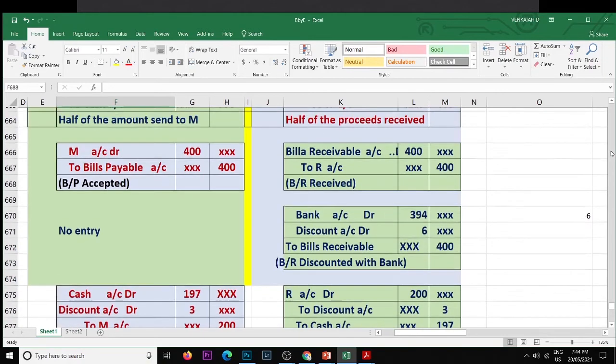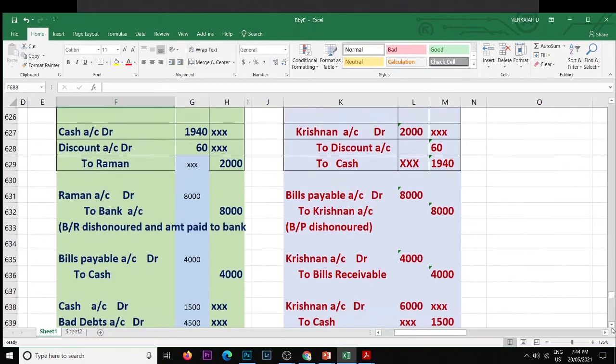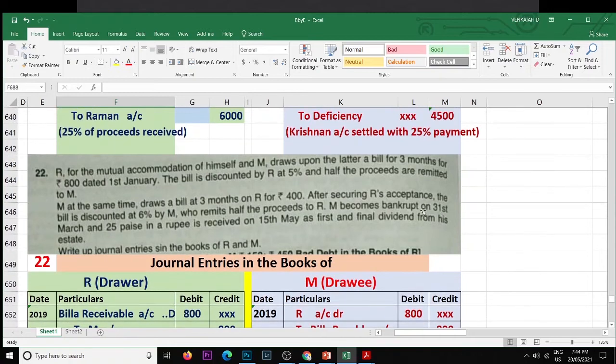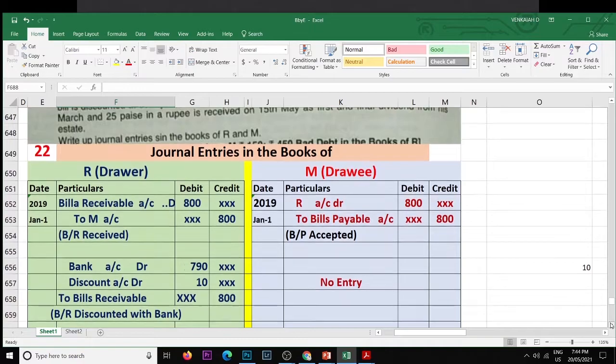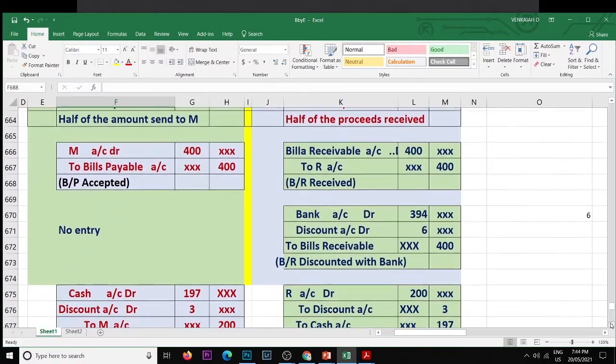Look at the problem: M became bankrupt on 31st March, and 25 paise in the rupee is received on 15th May as first and final dividend from his estate. That is all we can recover.